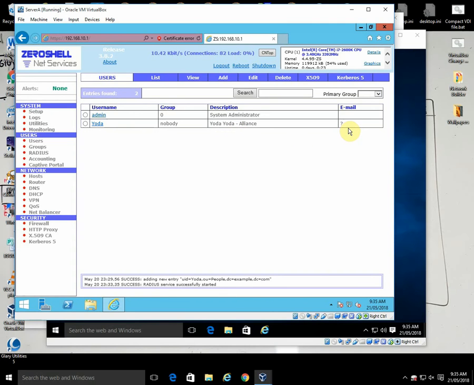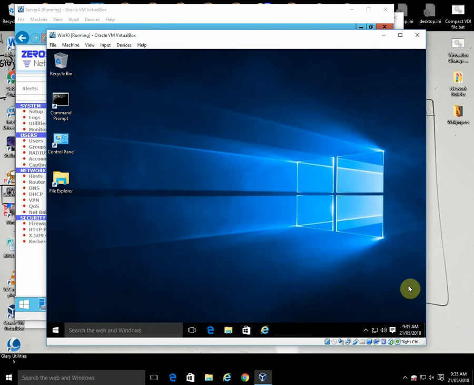And we have a machine out here, which is actually logged in as Yoda currently. And we will need to make this Windows 10 machine create a VPN tunnel in onto the Zero shell.